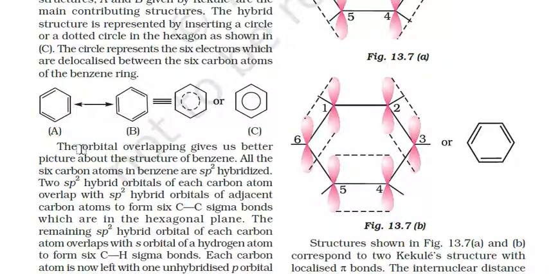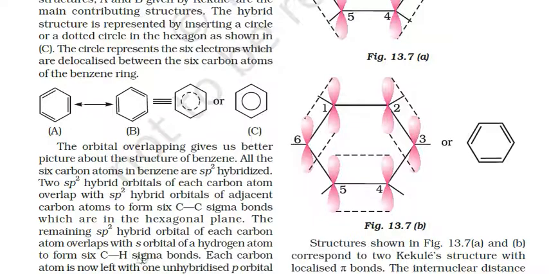The orbital overlap gives us a better picture of the structure of benzene. All the 6 carbon atoms in benzene are sp2 hybridized. Two sp2 hybrid orbitals of each carbon atom overlap with the sp2 hybrid orbitals of adjacent carbon atoms to form 6 carbon-carbon sigma bonds which are in the hexagonal plane. The remaining sp2 hybrid orbital of each carbon atom overlaps with the s orbital of a hydrogen atom to form 6 carbon-hydrogen sigma bonds.